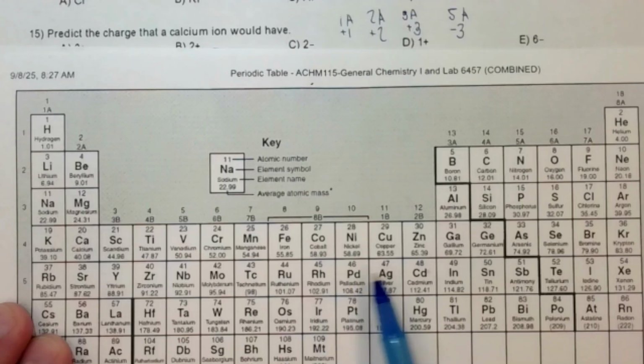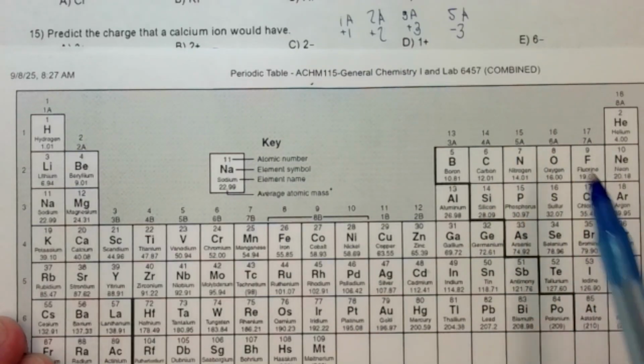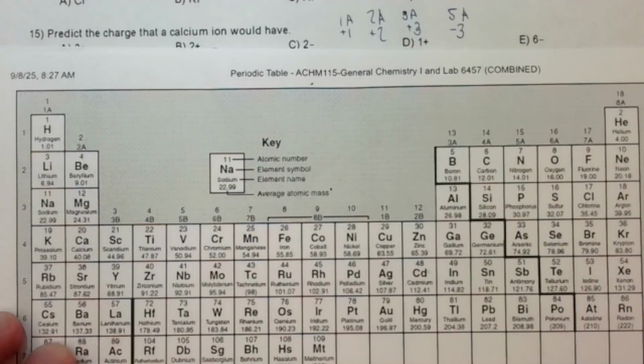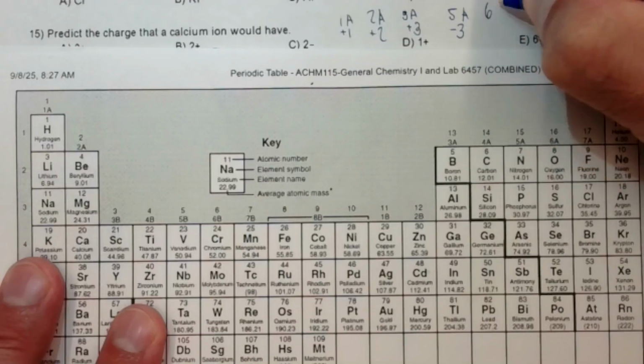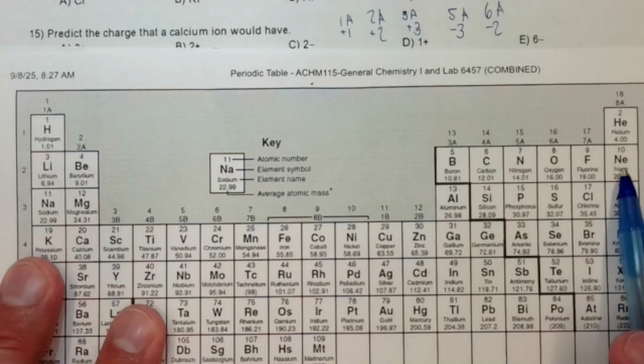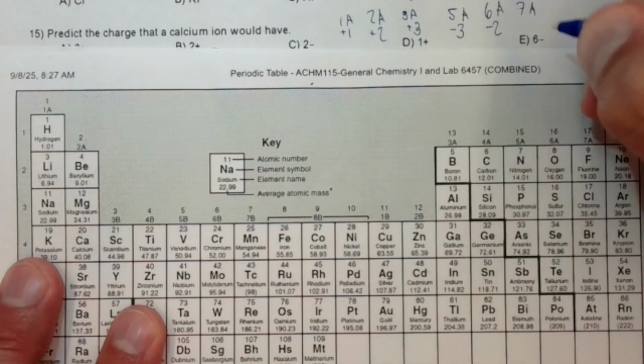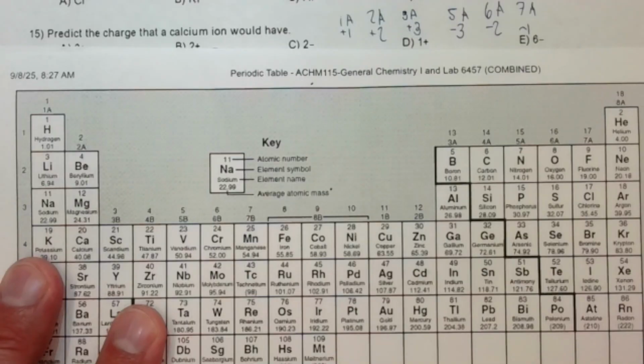The metals, which are over here, tend to form cations, or positive ions. The nonmetals, which are over here, tend to form negative ions because they're closer to forming noble gases in that way. 6A is -2, because if oxygen, for example, gains 2, it has 10 and will be like neon. And 7A, like fluorine, likes to gain 1 and be -1.